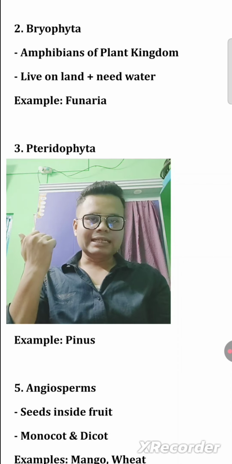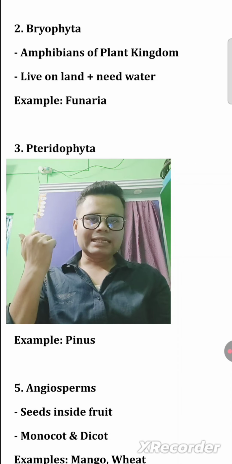Next, the Pteridophyta class. What do we mean by Pteridophyta? The first vascular plants. First of all, root, stem and leaf are present in Pteridophyta. And there is an example, that is called fern. Fern is the commander in the Pteridophyta. Next, Gymnosperms. If you're talking about the Gymnosperms class, what do we mean? Naked seeds, no fruit. For example, Pinus is included in the Gymnosperm class. After that, Angiosperms, seeds inside the fruit. They are monocot and dicot. Examples: mango and wheat are also included in the Angiosperm class.